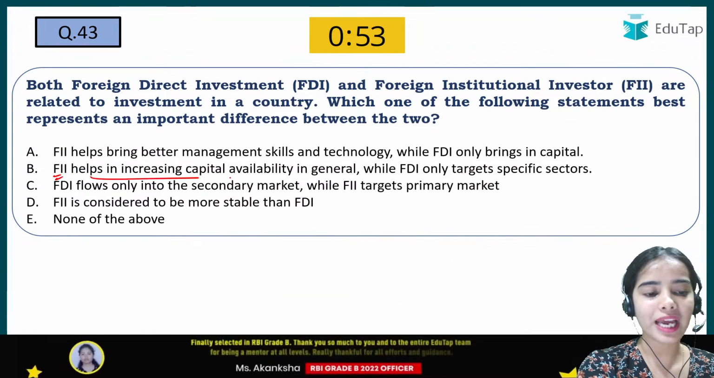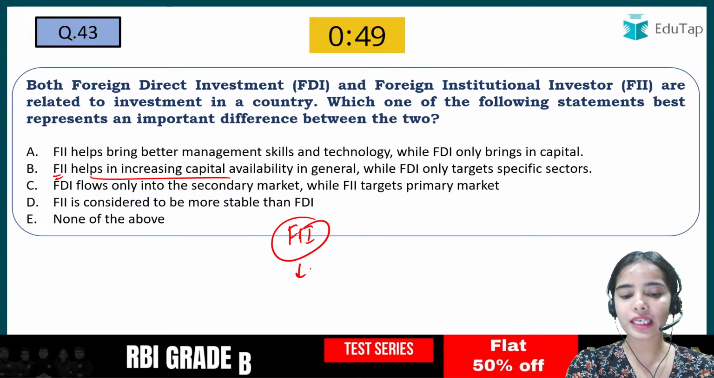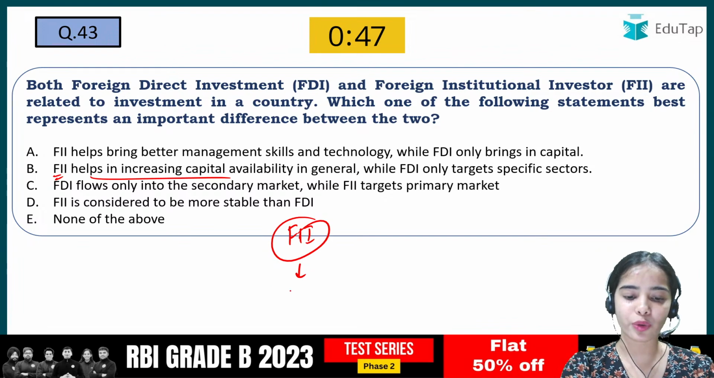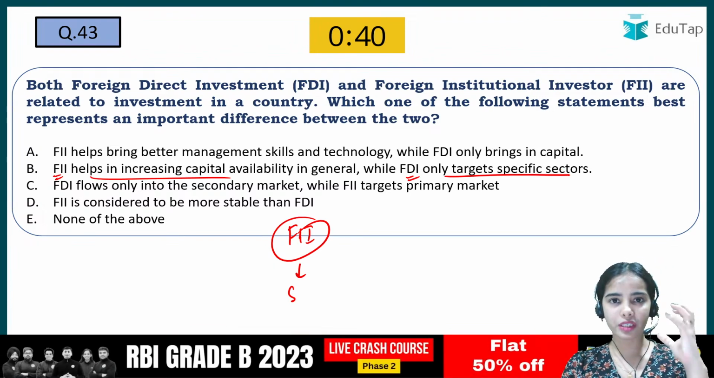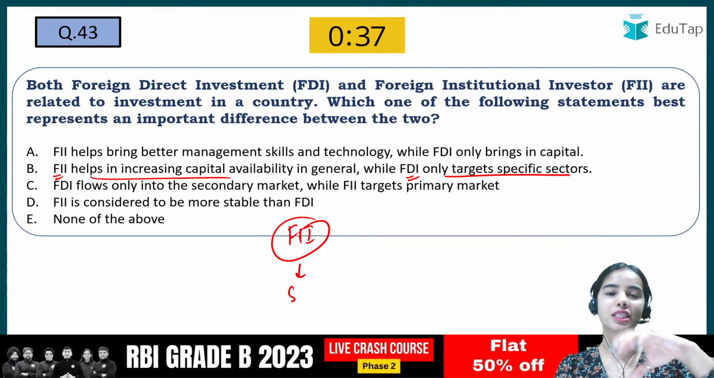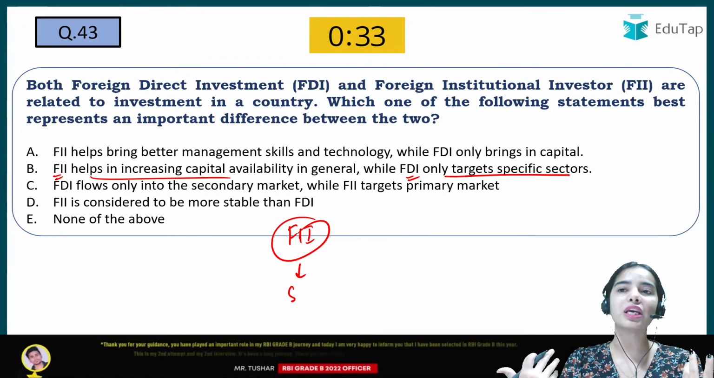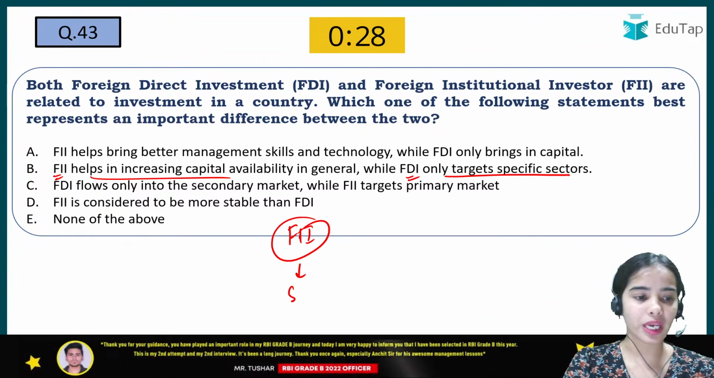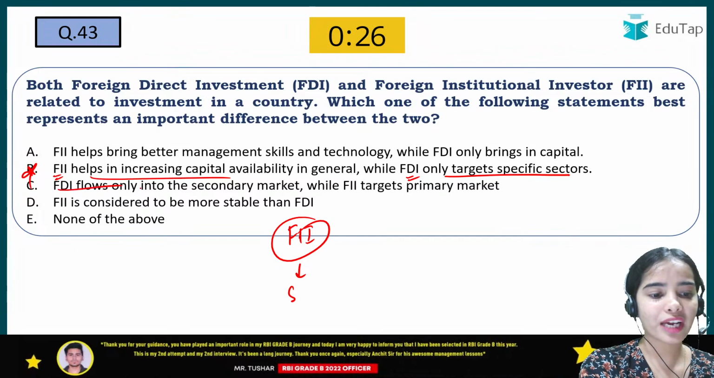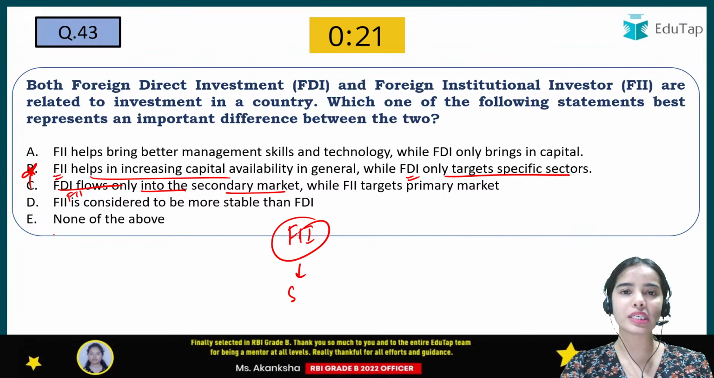So FII helps in increasing capital availability, that is true. The FII is bringing the capital, that is bringing the money into the country, okay, through buying the shares, through buying the bonds and such. FDI targets specific sectors, so that is correct. So foreign direct investment, the direct investment is coming from the foreign countries, and that is for particular sectors where they think that it will be better for development, like better for profits for their country, okay. So this is correct. FDI flows only into the secondary market. It is the FII that usually flows in the secondary market.